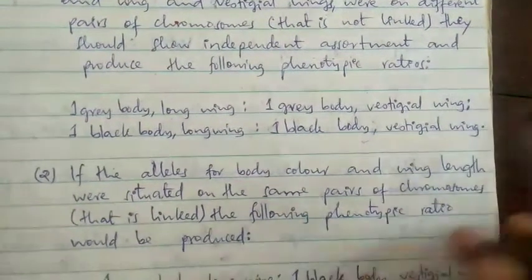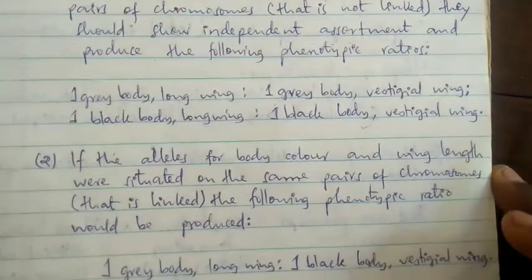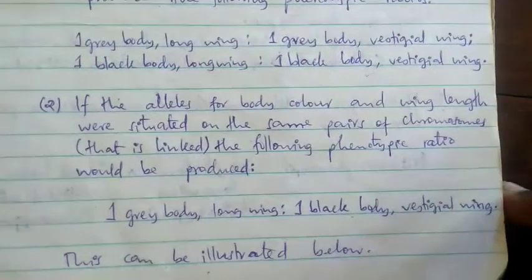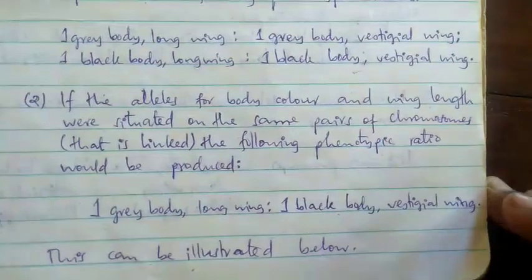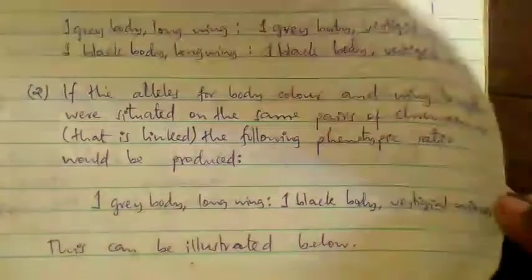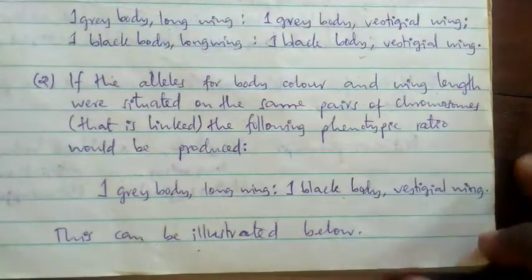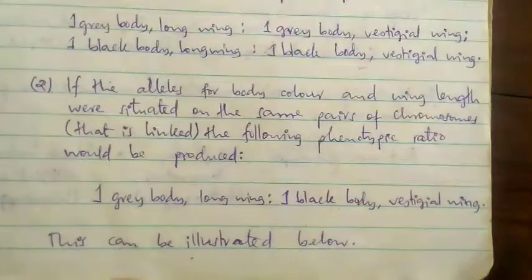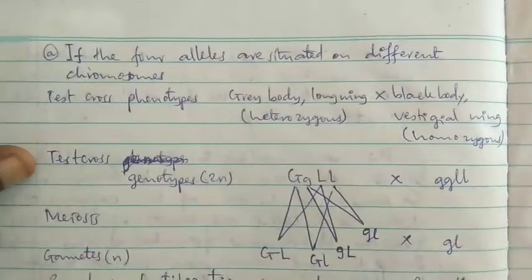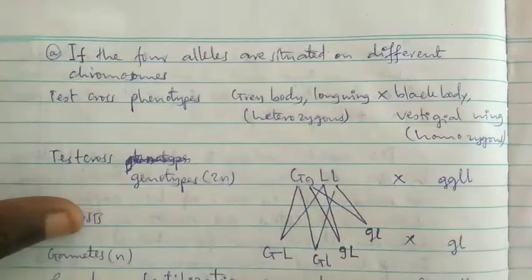But if the alleles for body color and wing length were situated in the same pair of chromosome, that's linked, the following phenotypic ratio will be produced, and that's one gray body long wing and one black body vestigial wing. One gray body long wing na one black body vestigial wing. This can be illustrated below. Kwamba tunapataje 1:1. Kwa hiyo if the four alleles were situated on different chromosome, test cross phenotypes, gray body long wing, black body vestigial wing.